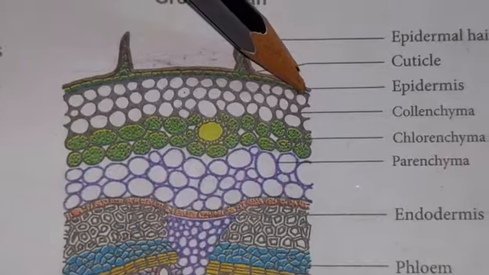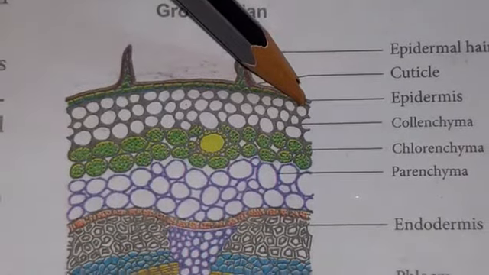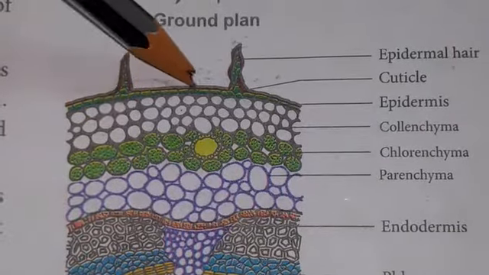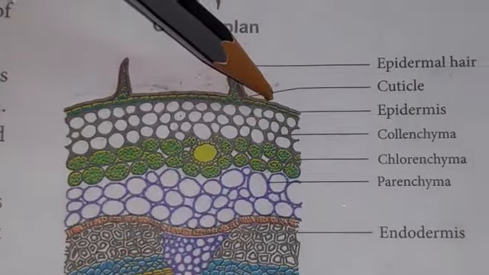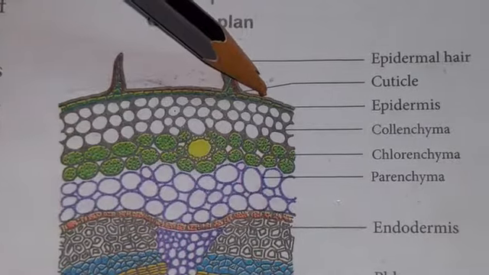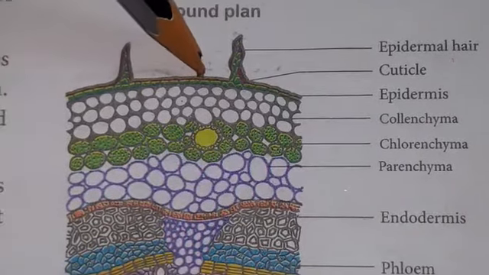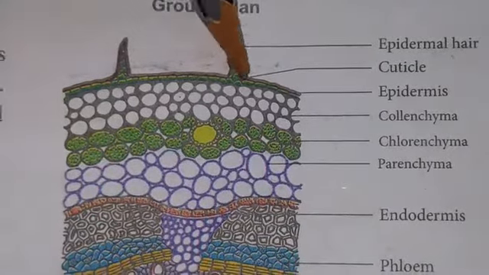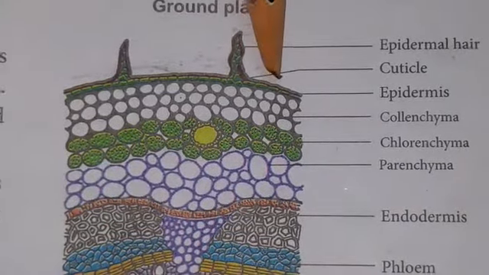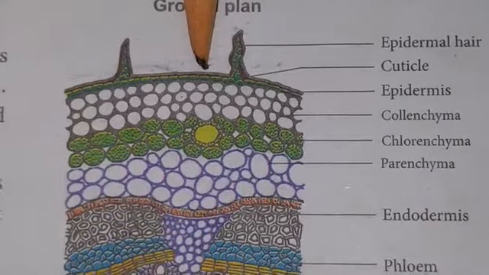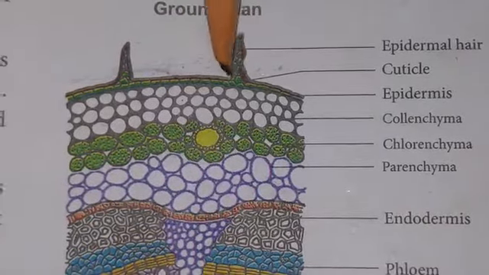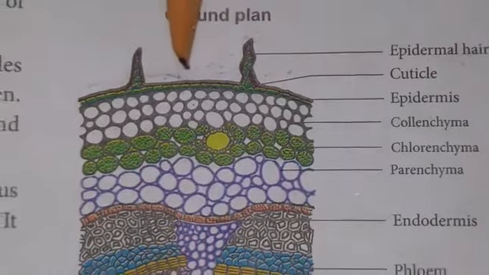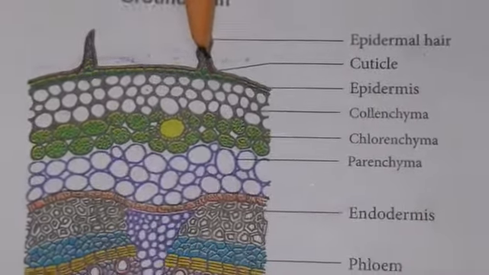The cuticle is made up of a waxy substance called cutin. The function of the cuticle is to check transpiration. So the presence of the cuticle is to check transpiration. What is meant by transpiration? The excess loss of water from the plant is called transpiration. Transpiration is checked by the presence of the cuticle.